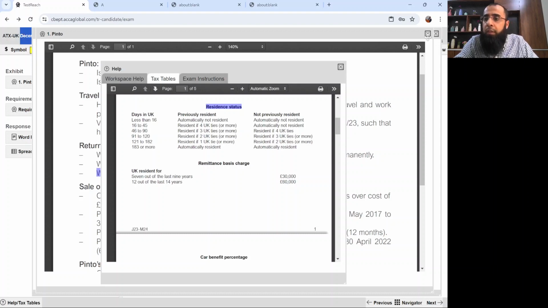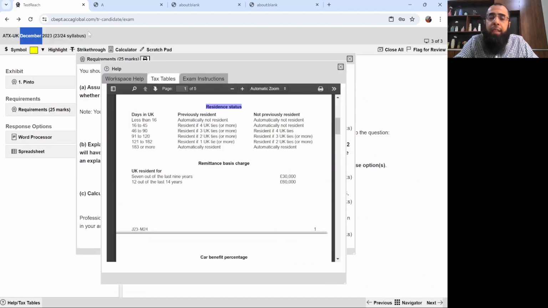It was written here that it's updated for the tax year 23-24, which is the tax year applicable for the exams in the June 24 attempt. But they have missed updating the tax rate sheet, though the column of residence status is updated. Obviously, in the examination, the tax table you get will be the updated one.